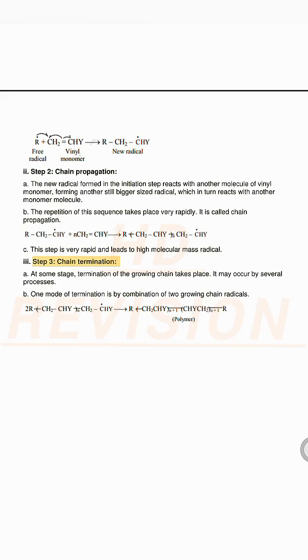Step 3. Chain termination. A. At some stage, termination of the growing chain takes place. It may occur by several processes. B. One mode of termination is by combination of 2 growing chain radicals.